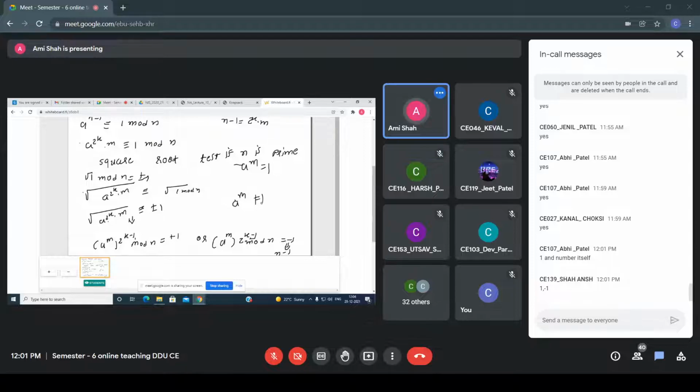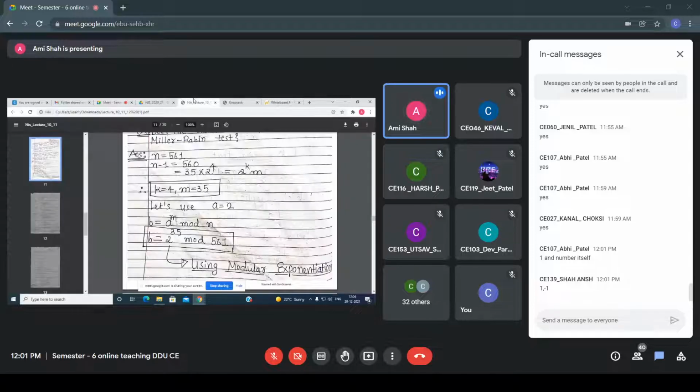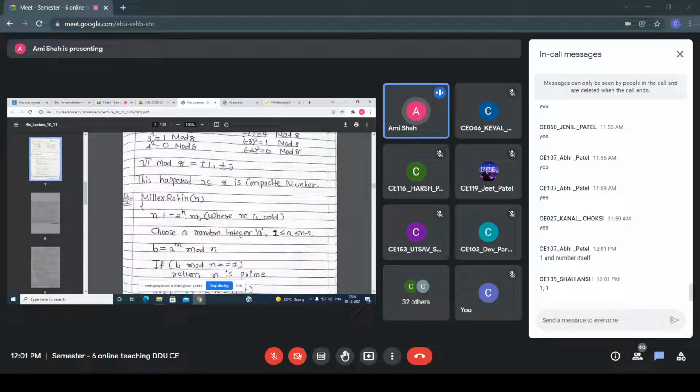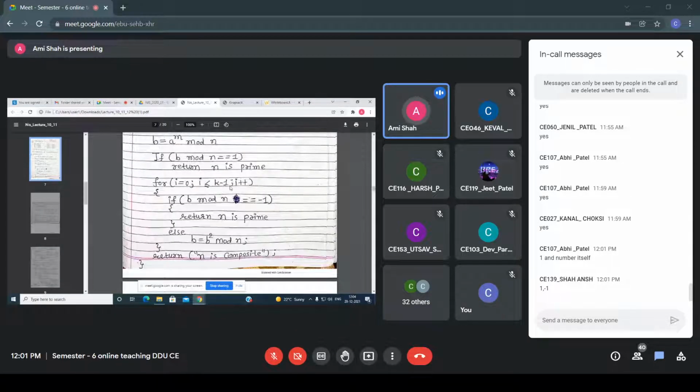Now see in our algorithm, if it is 1, then my algorithm says it is prime. But if a raised to m is not 1 as well as it is not minus 1, then this part is executed. So if this part is executed, then b is a raised to m. So you have to assume it is not 1 and it is not minus 1. In that case, this part is executed, all of you know.